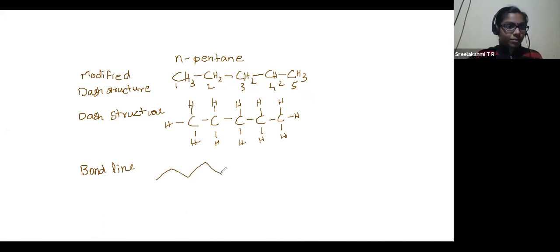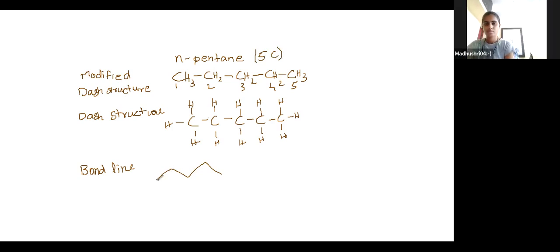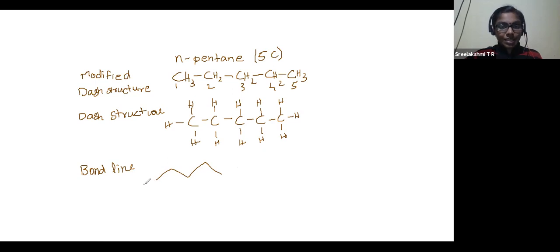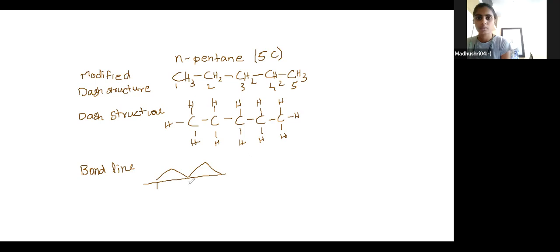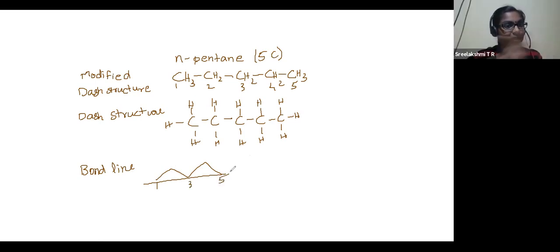Remember just one thing. If it is an odd number of carbon atoms, for pentane 5 carbon atoms are there, isn't it? So the starting and the ending will be at the same level. 1, 3, 5. This would be the way it is. Odd numbers come in the same place. This is the easy tip for you to count it again, to check it.